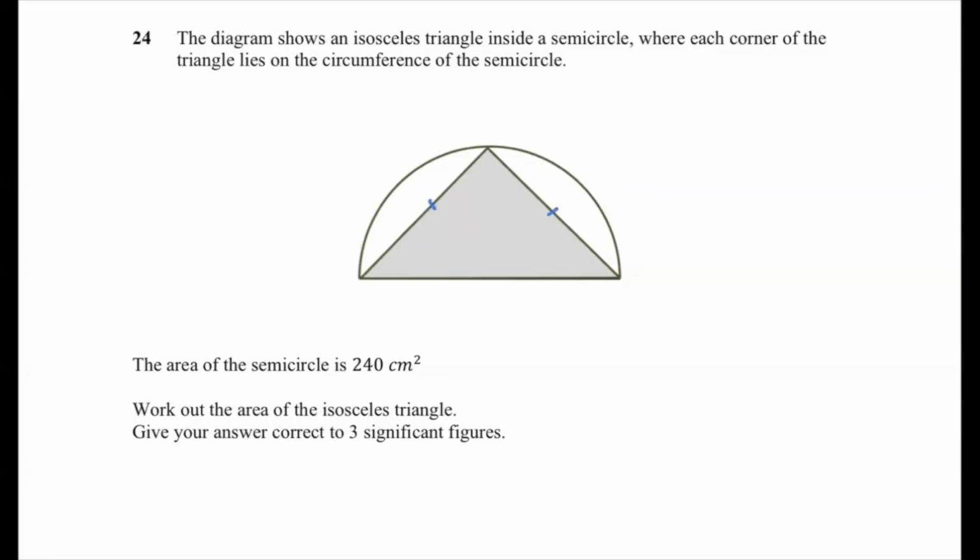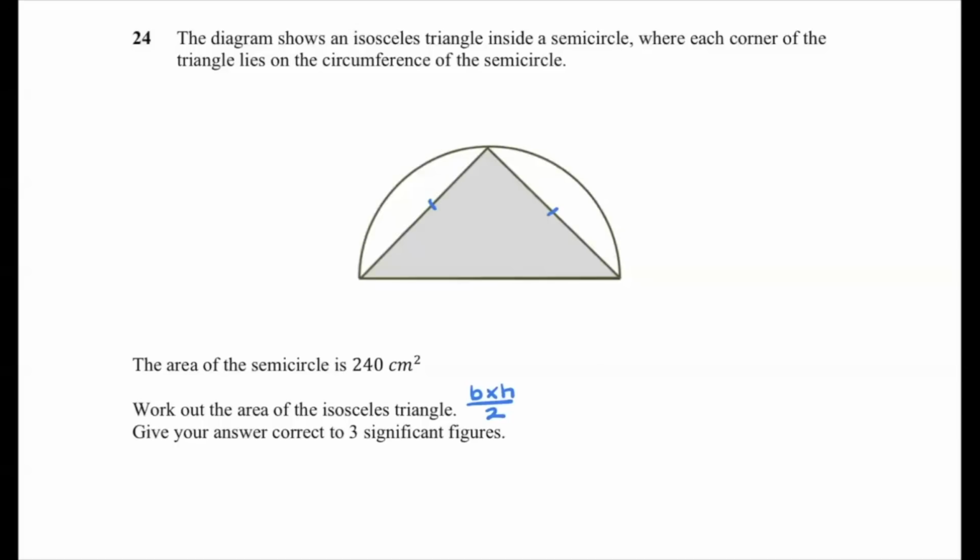So we will be marking those on as the isosceles. We're told that the area of the semicircle is 240 centimeters squared, and we need to work out the area of the triangle. Okay, so the area of the triangle is going to be base times height divided by 2.